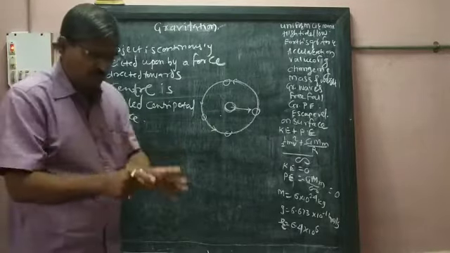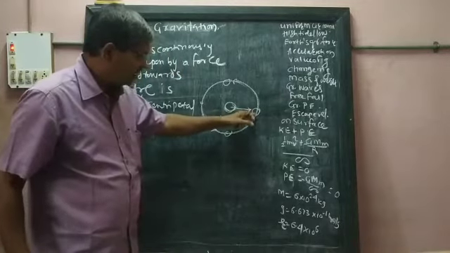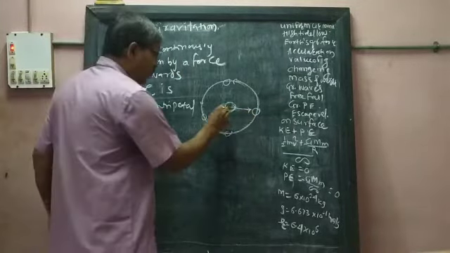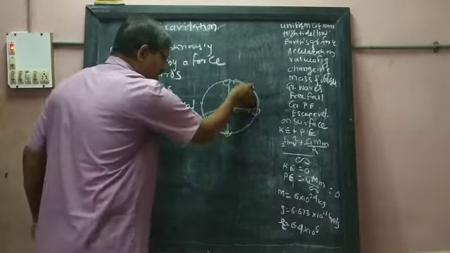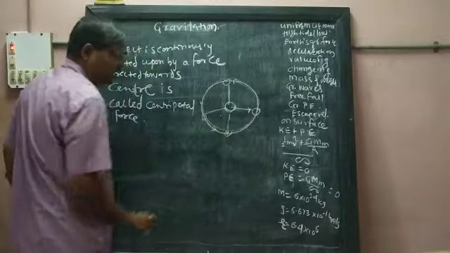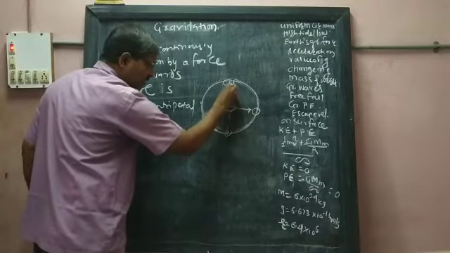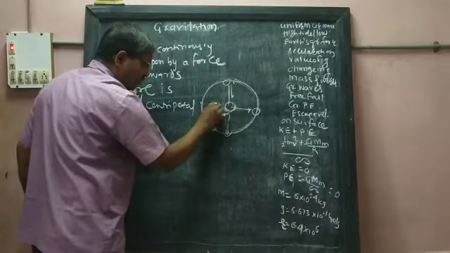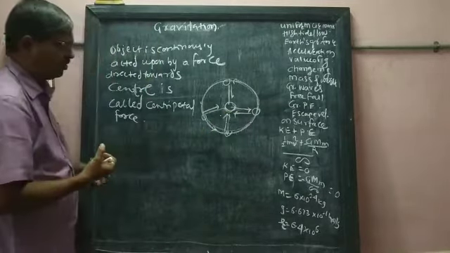When force acts on this object, the object moves along a circle. When this force acts on the object, it is pulled towards the center. It means there is a force of attraction.